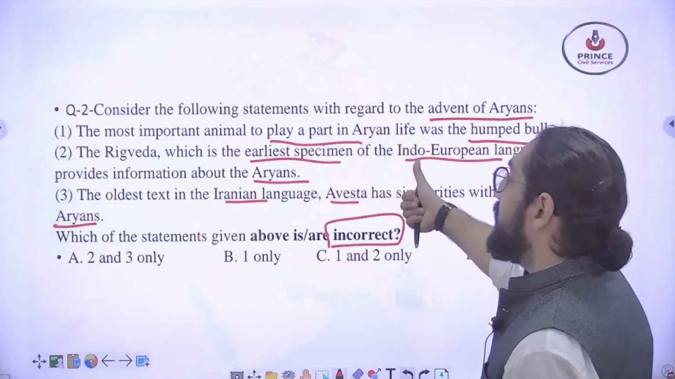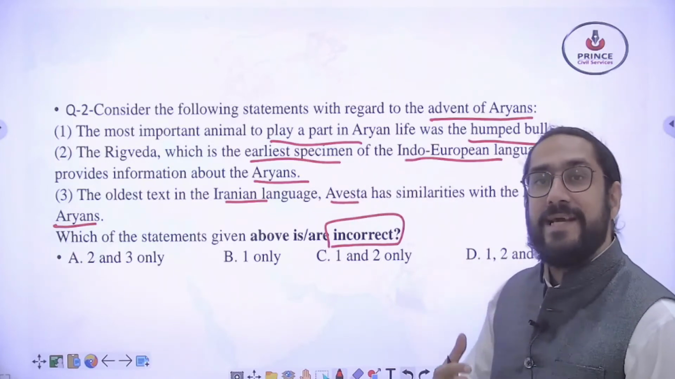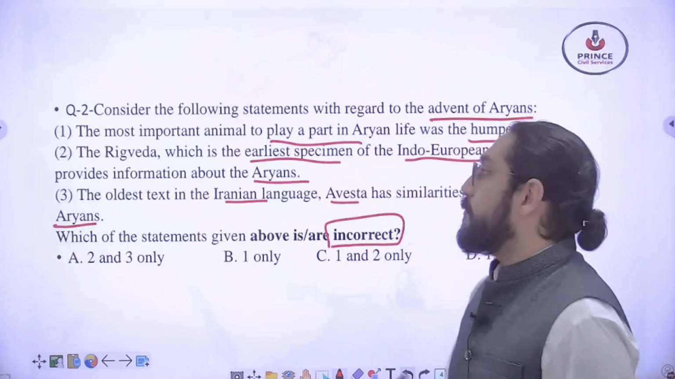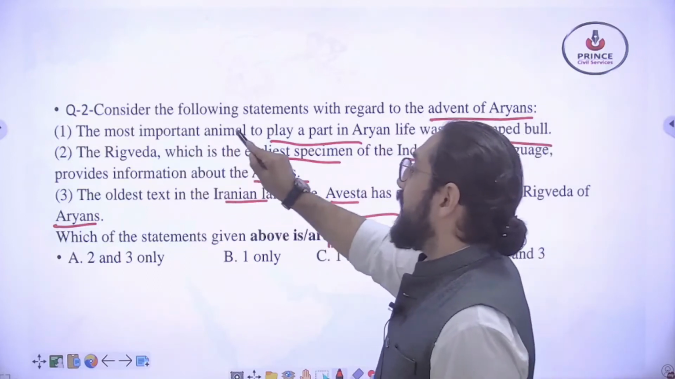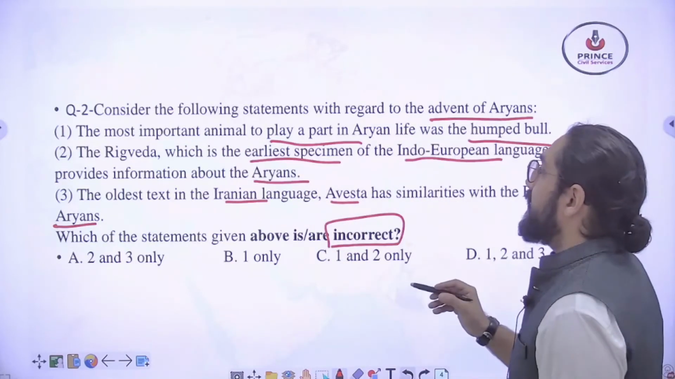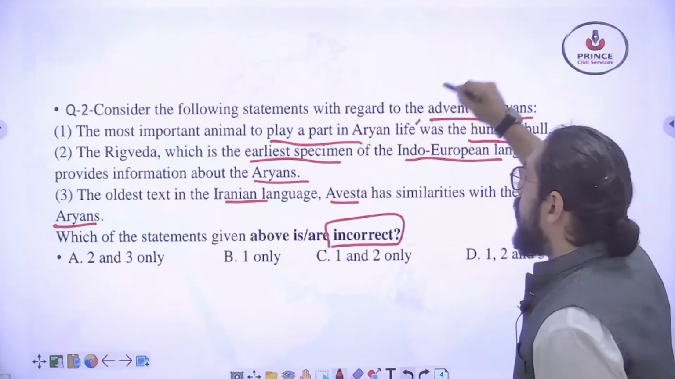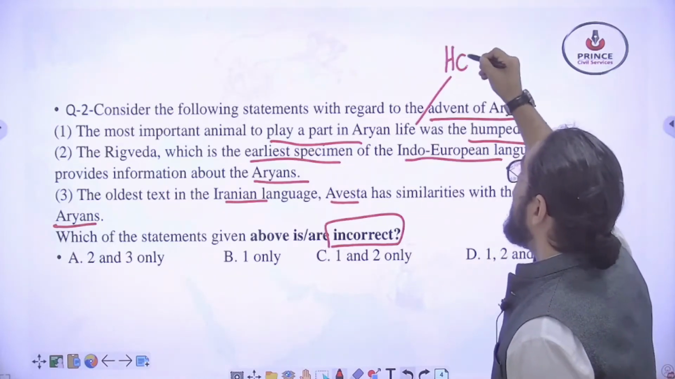Let's look at the statements. Statement number 1 is obviously wrong. Why is it wrong? Because the most important animal to play a part in Aryan life was the horse. Please remember this.